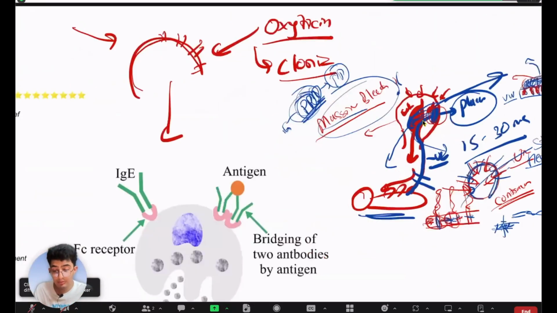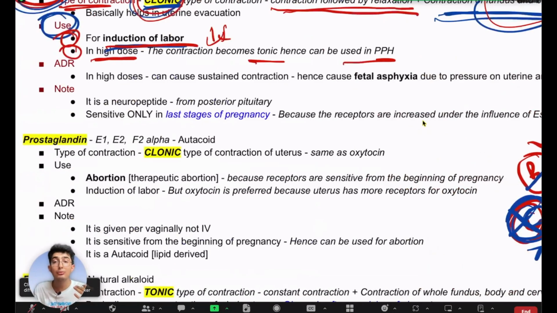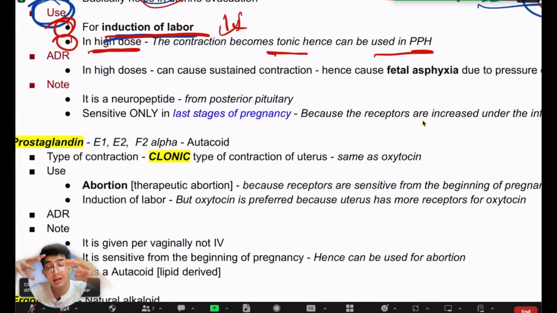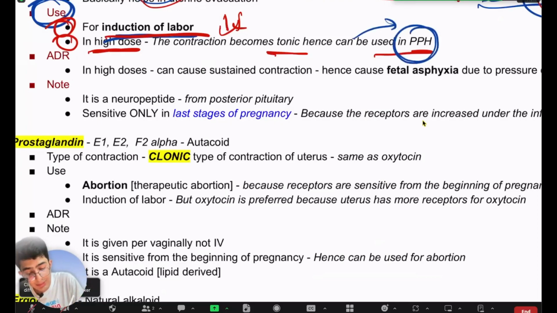But in some women, if the woman or the uterus is exhausted, it's different. For example, a woman came to you, the delivery happened, the placenta got delivered as well, and after that there's bleeding. Usually in a normal woman, this bleeding will be stopped physiologically by the contraction of the uterus, but in some women the uterus can't contract as well. For example, the labor has been going on for more than 15, 16, 18 hours, and the uterus is so exhausted that it does not have any energy to contract. Since the uterus is not contracting, which it should be after delivery, there will be increased bleeding, which can lead to PPH.